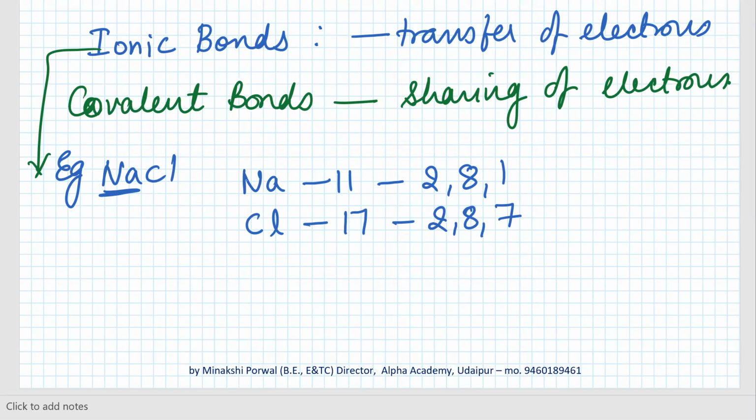Whenever sodium and chlorine come together, there is transfer of an electron. Sodium wants to lose this electron, and chlorine wants to gain one electron to achieve a stable state. So a sodium ion and a chloride ion are formed by transfer of electrons. This type of bond is an ionic bond.